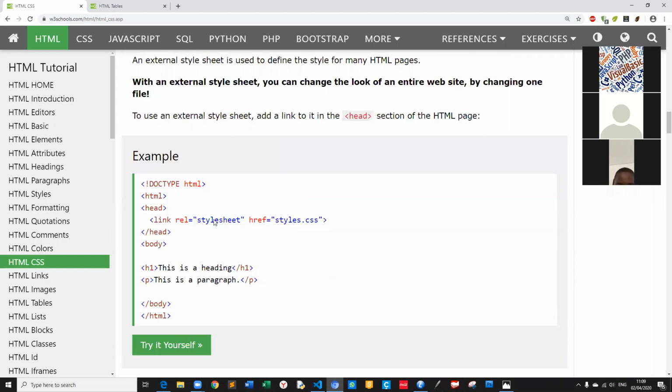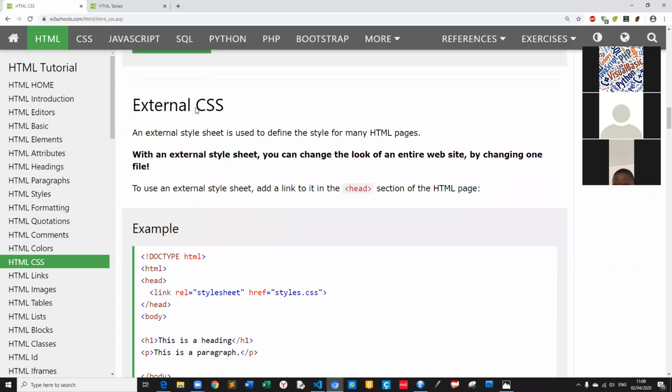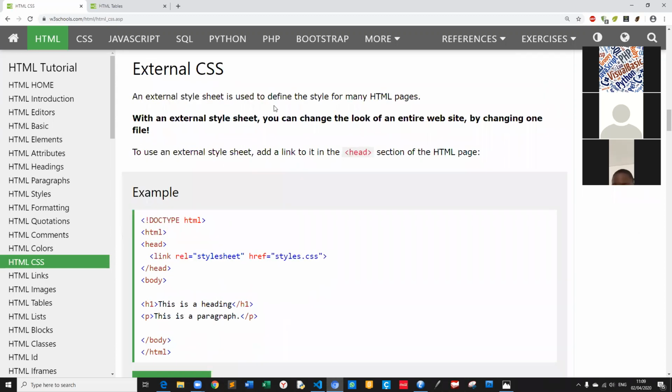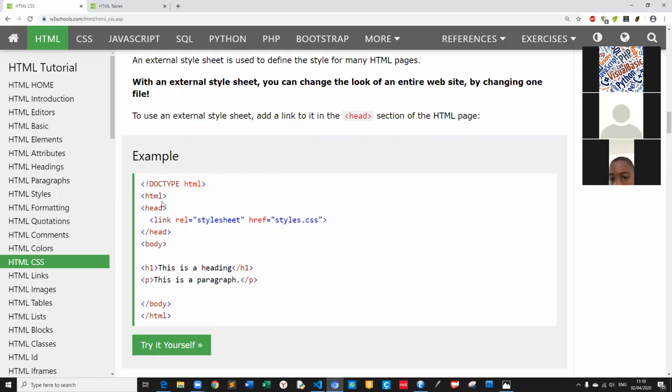And here, external CSS. An external style sheet is used to define the style for many HTML pages. With an external style sheet, you can change the look of an entire website by changing one file. To use an external style sheet, add a link to it in the head section of the HTML page. For example, here you have to give the href.